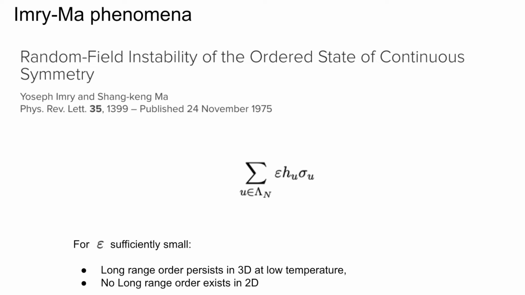And by and large, their focus and their predictions largely relate to the disorder term, the random disorder term, which we introduce in the Hamiltonian from the random field Ising model, in which they state for epsilon sufficiently small, where epsilon is the multiplicative factor that is given in the random field Ising Hamiltonian, that depending upon the dimension, long-range order can either persist in 3 dimensions at low temperature, or no long-range order can exist in 2 dimensions.